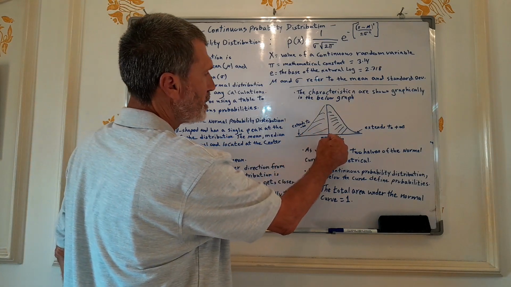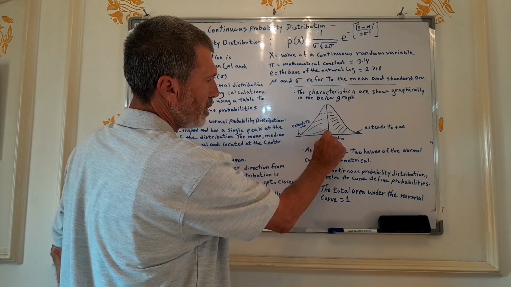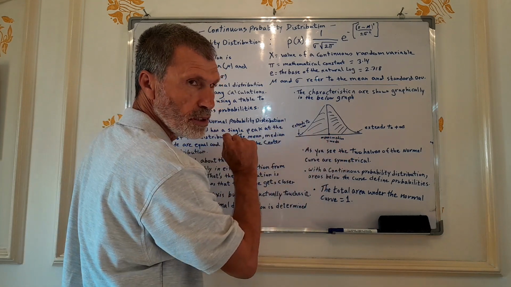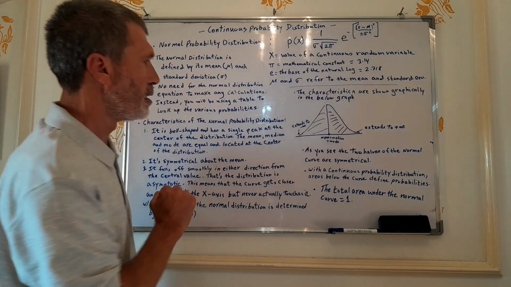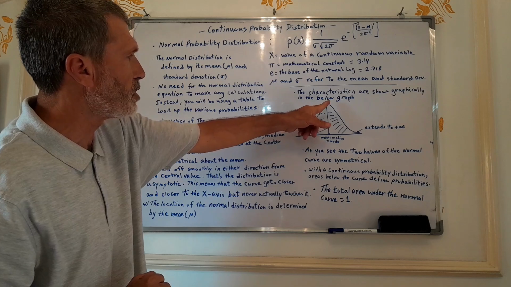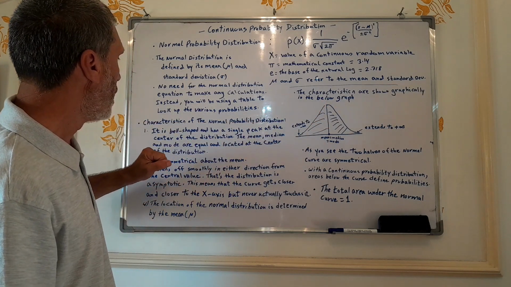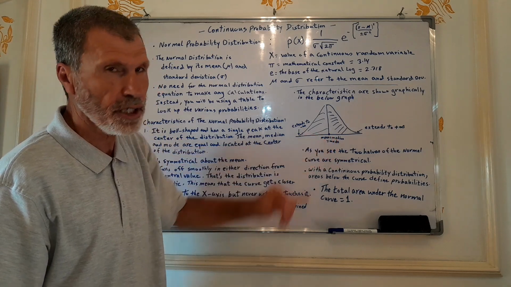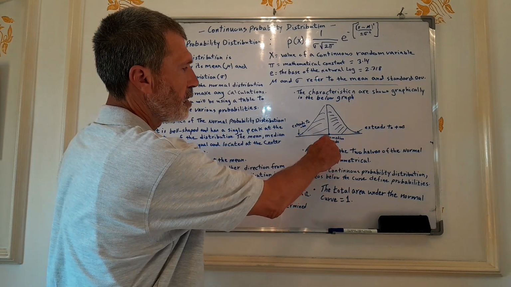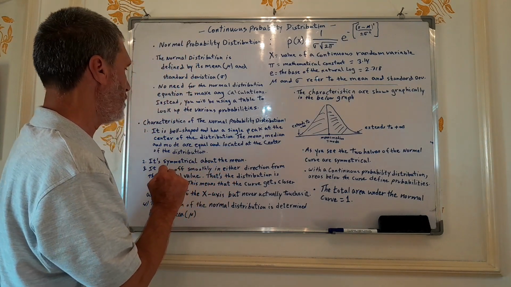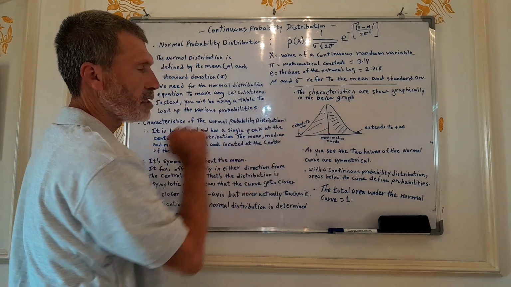At the center you have the mean equal to the median equal to the mode. It is bell-shaped, as you can see. The mean, median and mode are equal and located at the center of the normal distribution.